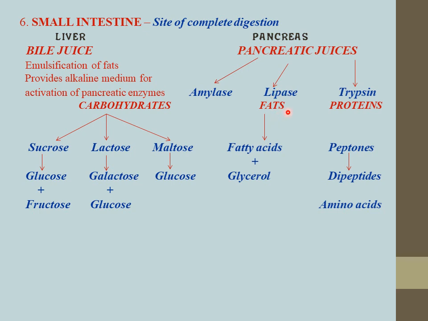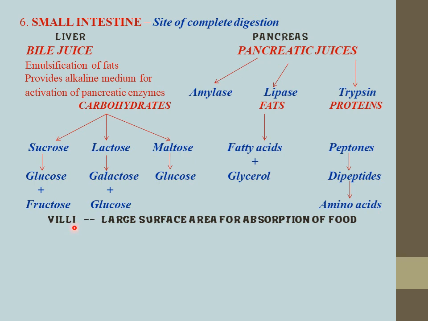Then come to the fats. Fats are converted into fatty acids and glycerol. Amylase is responsible for carbohydrate digestion, lipase for digestion of fats, and trypsin is responsible for digestion of proteins. We can say that peptones, which were initially converted in the stomach, are converted into dipeptides and further converted into amino acids.